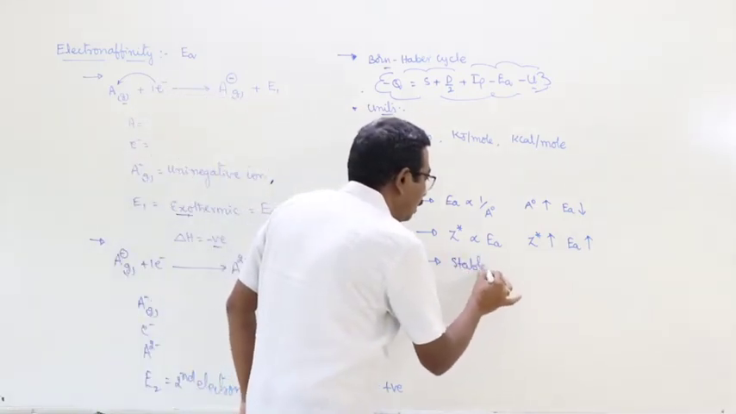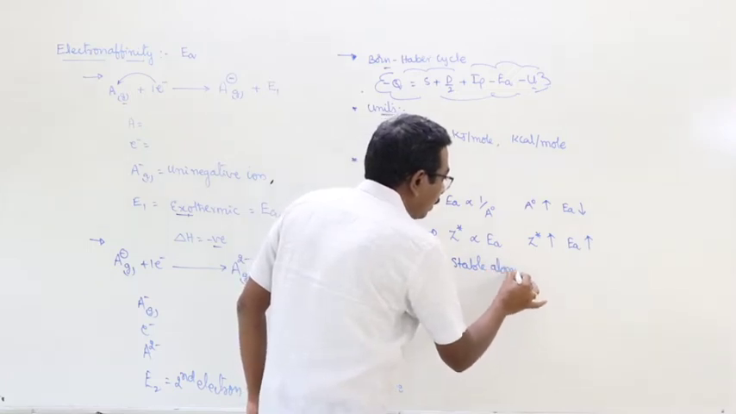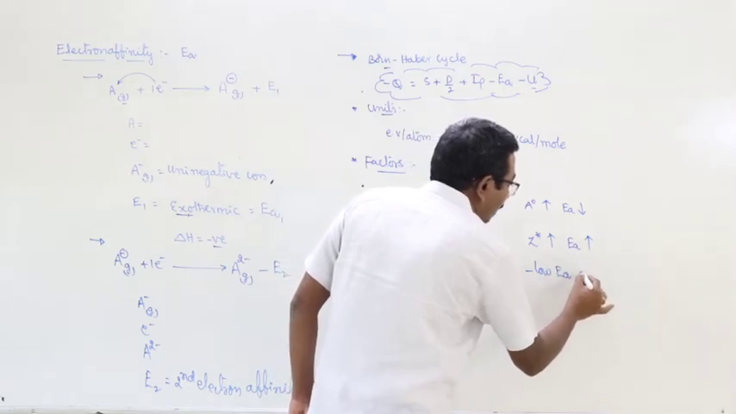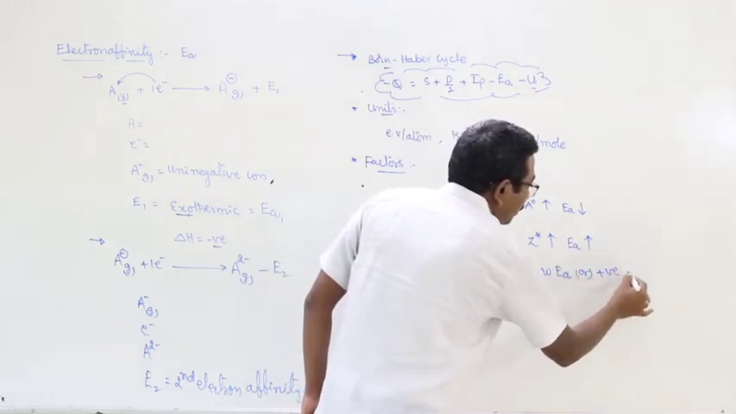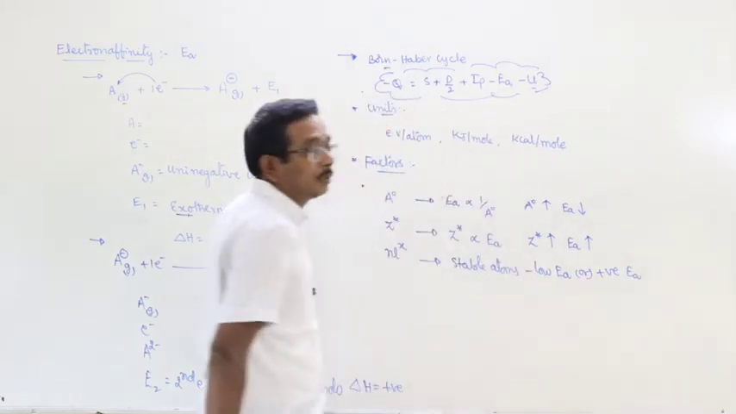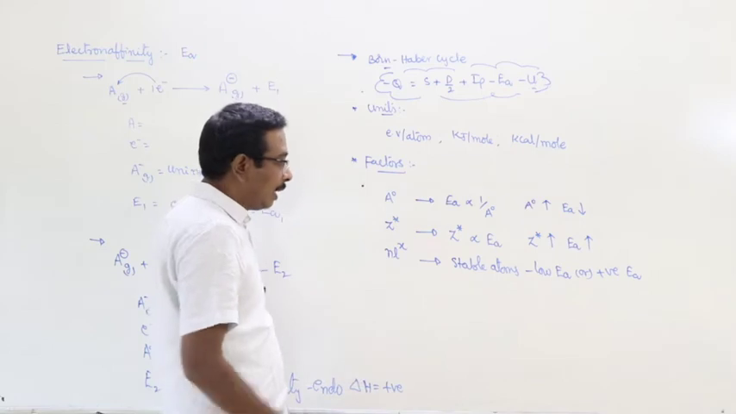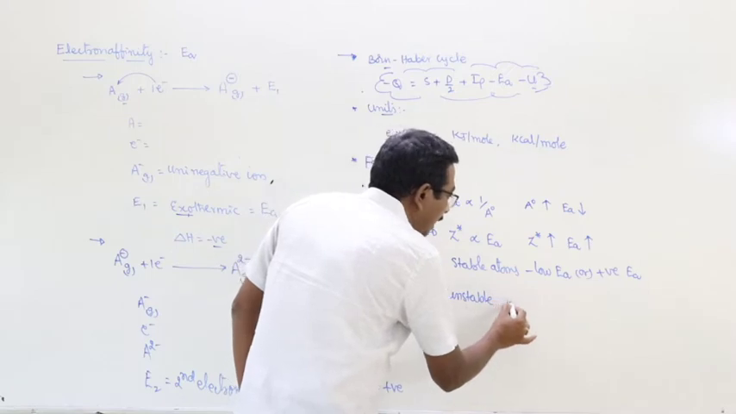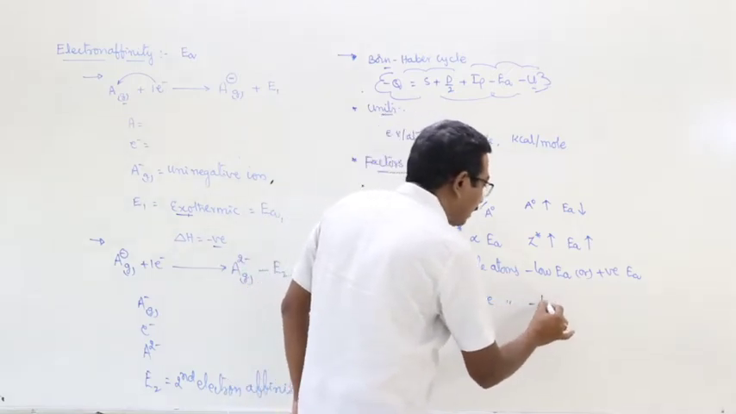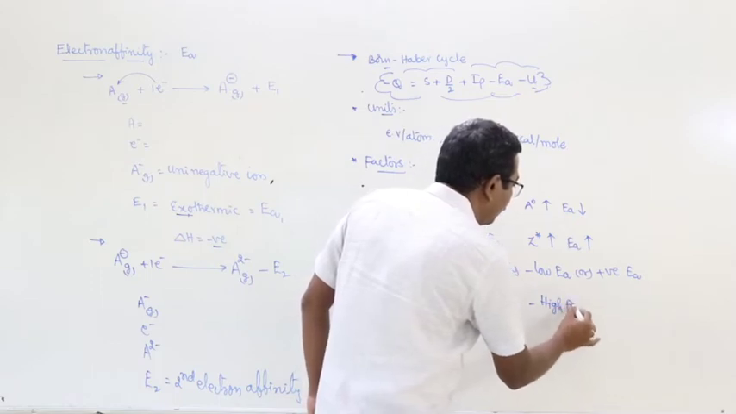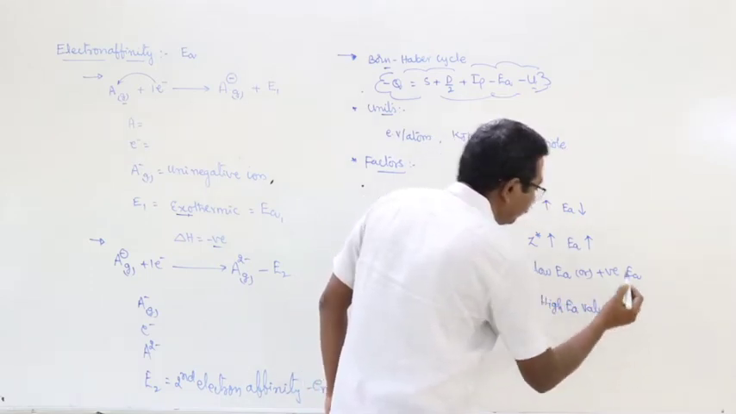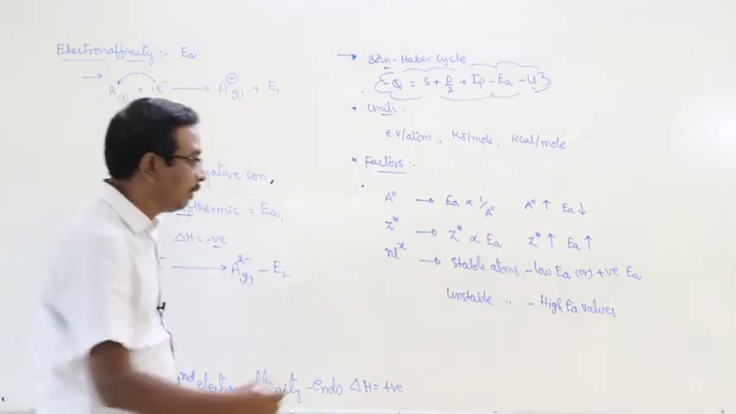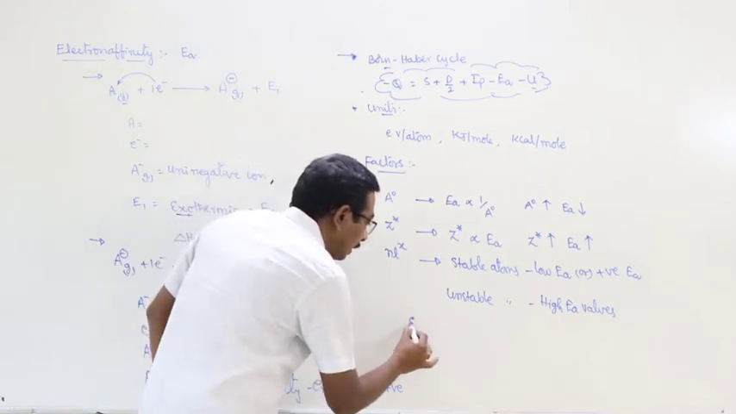So, stable atoms or elements have low electron affinity values, or positive electron affinity values. And unstable atoms, meaning those with incompletely filled orbitals, have high electron affinity values. Based on this, we can give some statements. What are they? First one, for example,